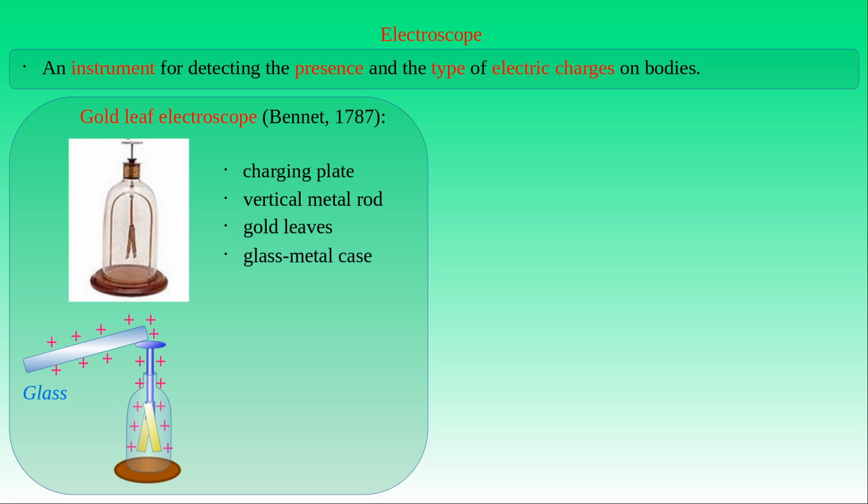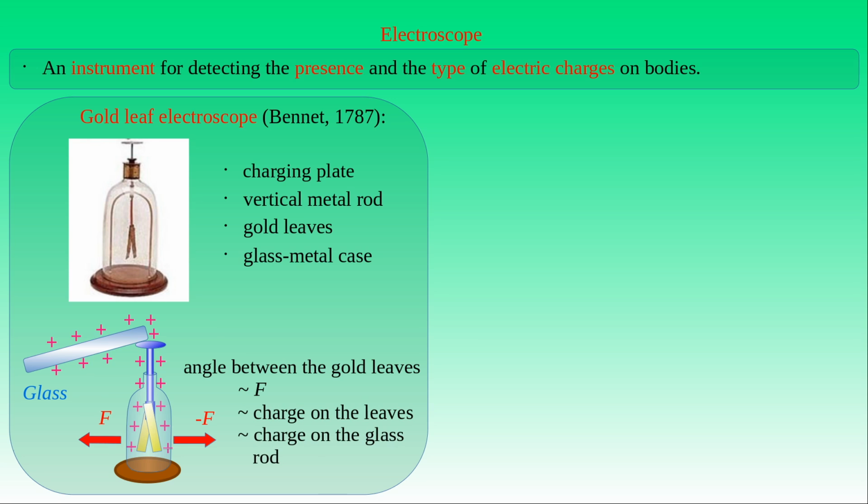The angle between the two golden leaves is proportional to the pair of forces pushing the leaves away from each other. The force is proportional to the amount of electric charge distributed on the surfaces of the leaves. This amount of charge is proportional to the charge transferred from the glass rod, that is, the charge of the body touching the plate of the electroscope. The angle between the golden leaves is proportional to the original amount of charge of the body. The more the stripes diverge, the greater the amount of the charge in the body is. Then we conclude that the position of the golden leaves in the electroscope indicates the amount of charge of the bodies, which provides a rough measurement of charge.